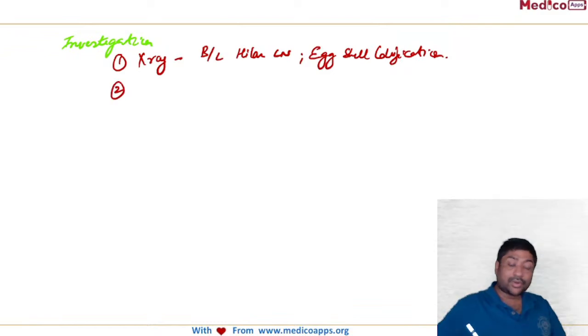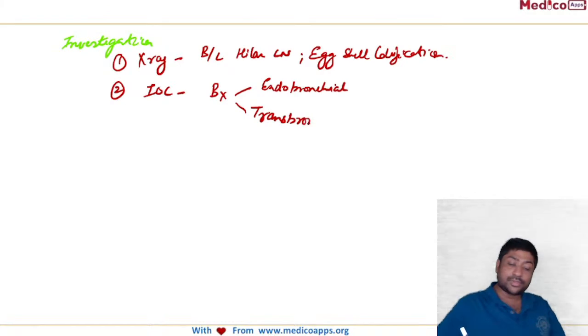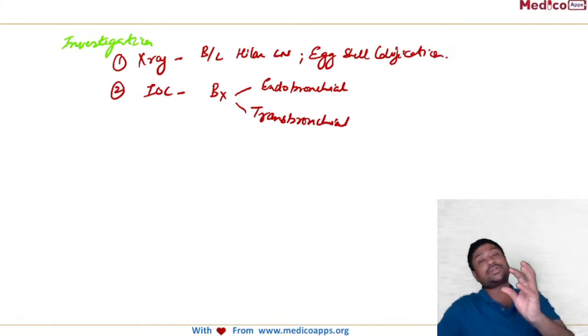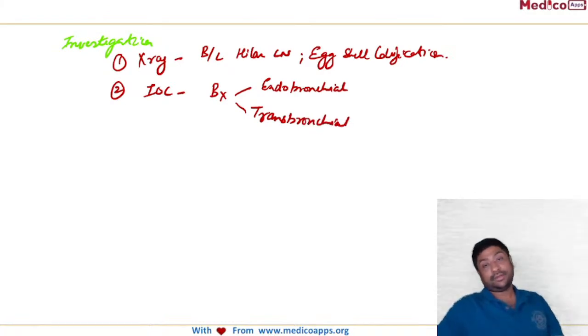How do you diagnose? So what is the investigation of choice in this case? So we will have endobronchial ultrasound guided biopsy. Biopsy is the investigation of choice, and we can go for an endobronchial biopsy, or we can also go for a transbronchial biopsy, depending upon the location of the granulomas. So the investigation of choice will be biopsy, preferably endobronchial or transbronchial.